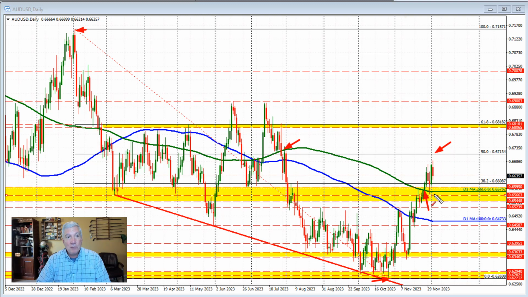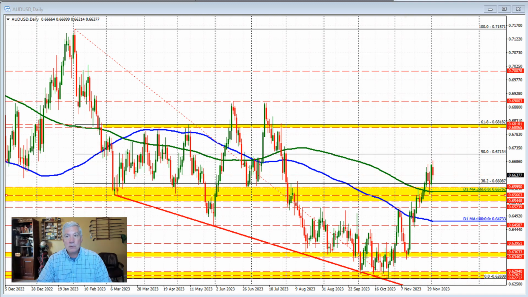We did move down below the 200-day moving average on Thursday's trade, as you can see right here, but the market rebounded, closed higher, and moved higher on Friday and into today. So the 200-day moving average at 0.65792 is, if the 50% is on the top side, the level on the downside that the price would need to get to and through to increase the bearish bias. Ahead of that 200-day moving average is the 38.2% retracement at 0.66087.